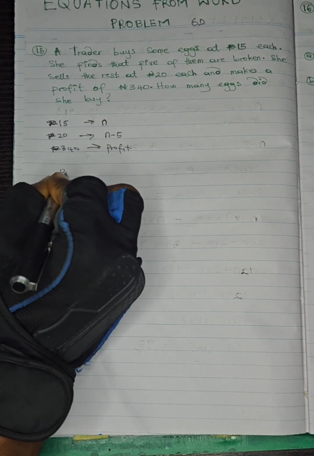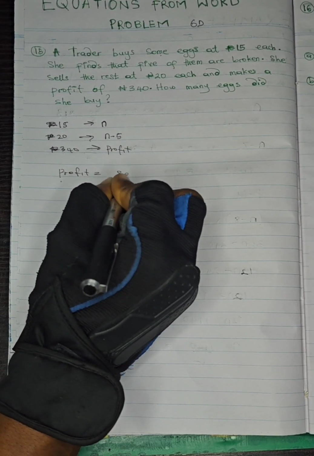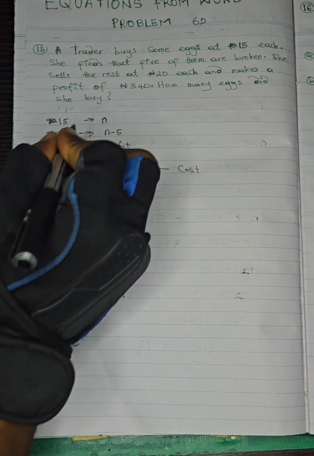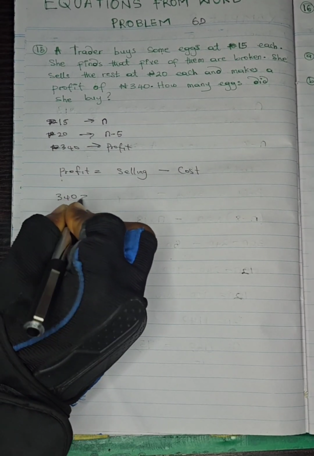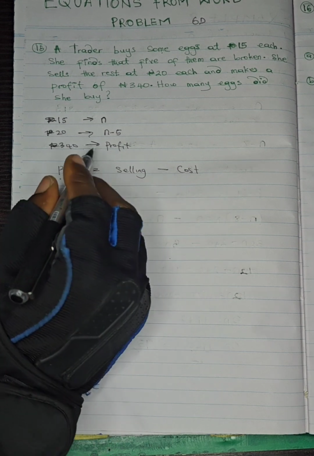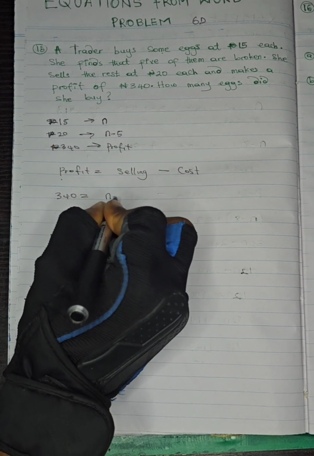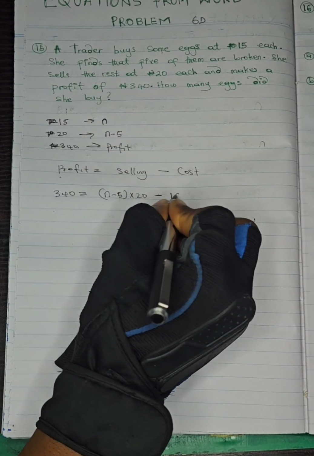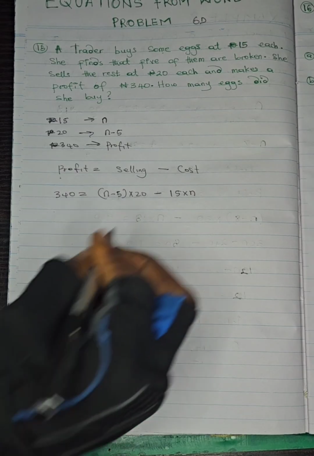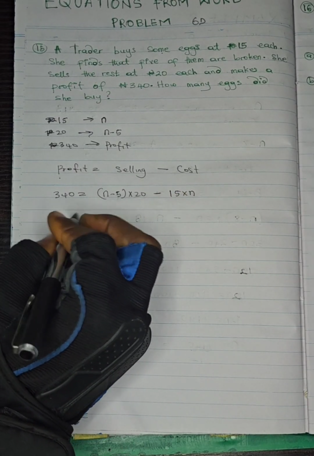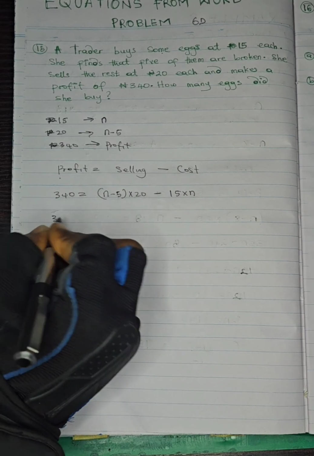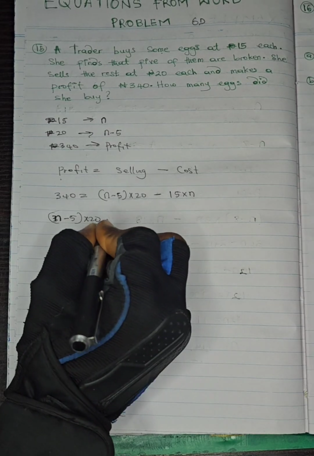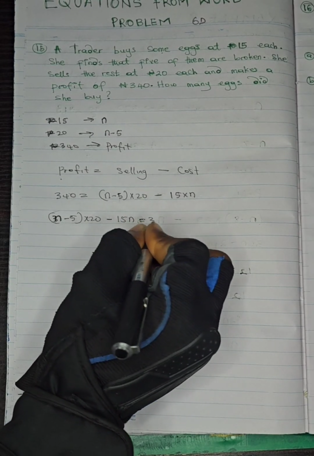So as we all know, profit is simply the selling price minus the cost price. So in our case, we have that 340 is simply, what will be our selling price? n minus 5 times 20. Minus what will be our cost price? 15 times n, because this is the total number of eggs that was bought. So I have n minus 5 times 20 minus 15n equal to 340.